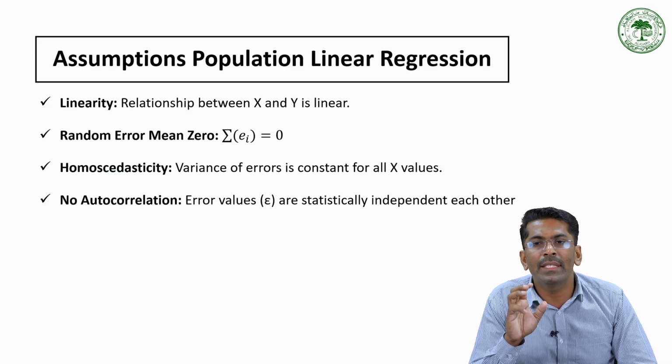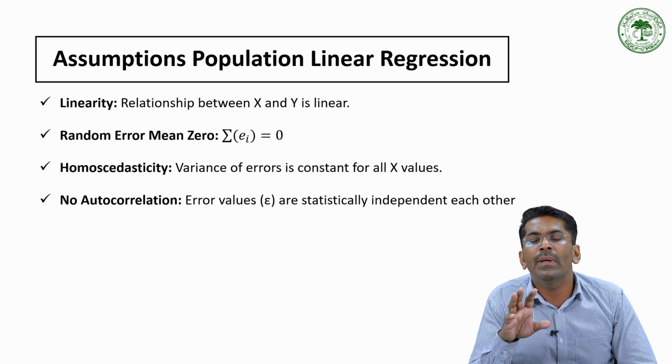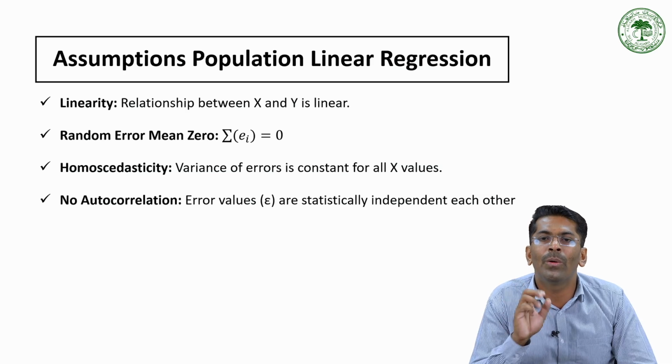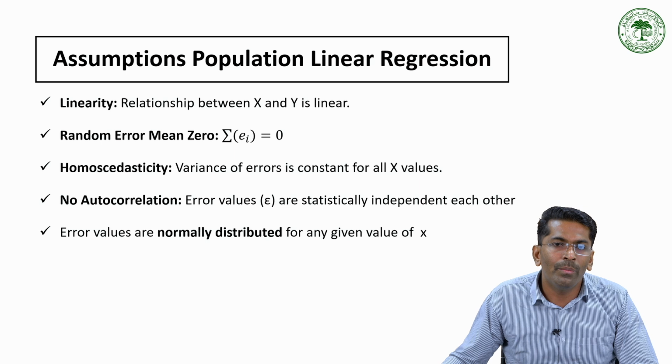The violation of this assumption, that means the autocorrelation, is common in time series data where consecutive errors are related. So we are assuming here there is no autocorrelation. Then the fifth assumption, that is normality. The normality of the error term.